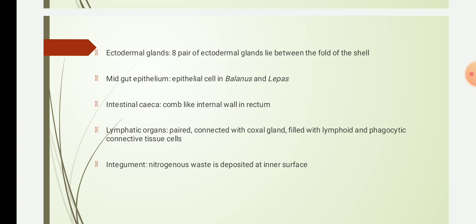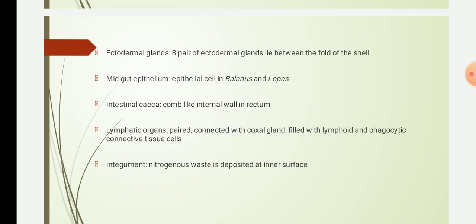The ectodermal glands are considered the excretory organ of Nebalia, and 8 pairs of ectodermal glands lie between the folds of the shell in the antennal region, and they act as excretory organs.